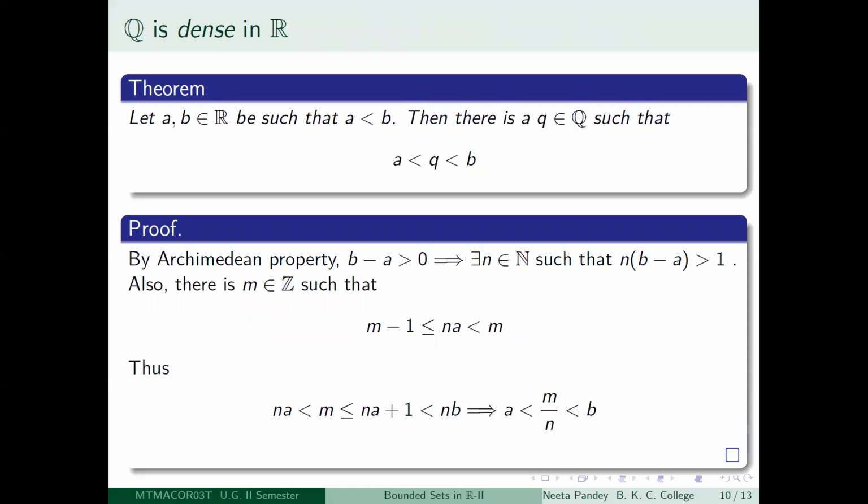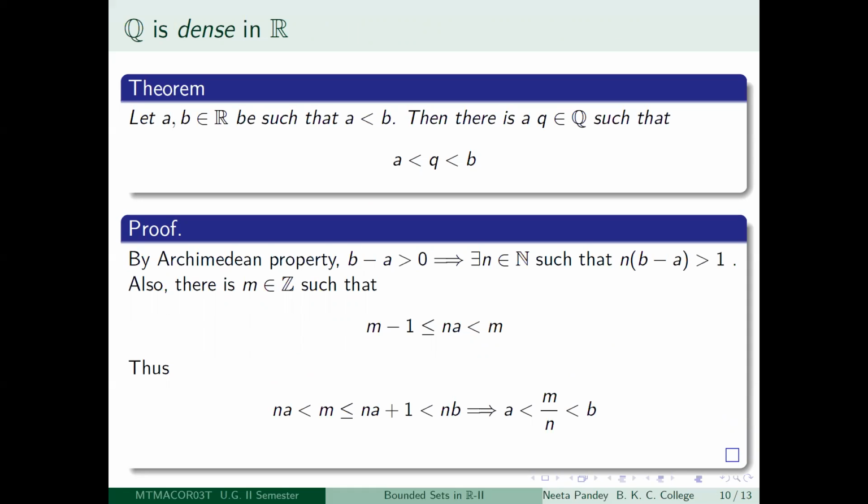Okay, so using that, we will prove that the set of rational numbers is dense in R. So how do we show that? If you recall your first lecture, it is sufficient actually to show that between any two real numbers, there is one rational number.